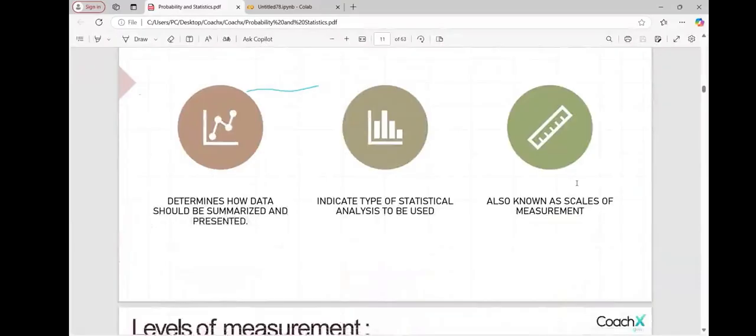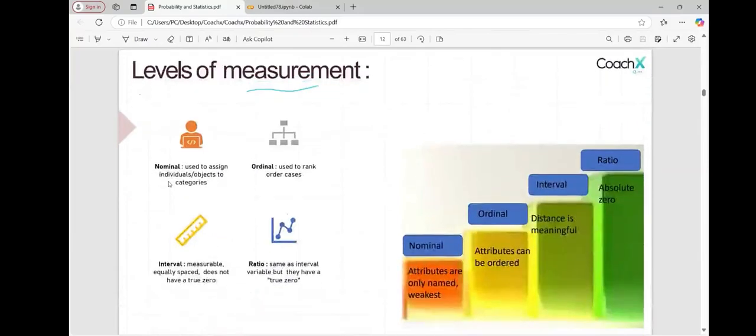Great. We have the data. Okay. Now we need to summarize the data. How exactly is data presented, and how exactly can we measure it? Now we have some measurement scales on which we need to measure our data. So let's understand what levels of measurement we have for the data.